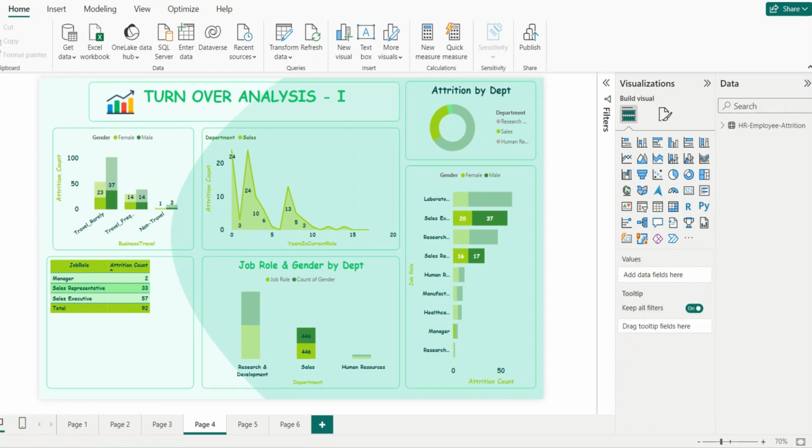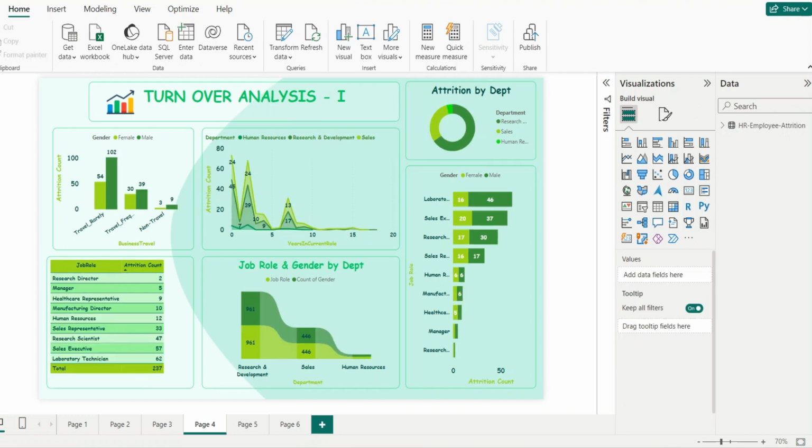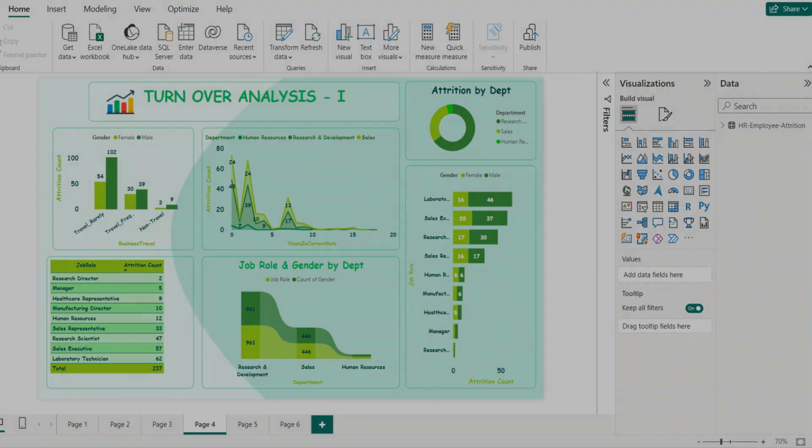So we can say that this page view, that is turnover analysis 1, explains the attrition count by department, years in current role, by gender, and by specific roles such as manager, sales representative, sales executive, etc. I think this page view provides all the specific details related to a particular department and their attrition count. Now let me explain the other page views.